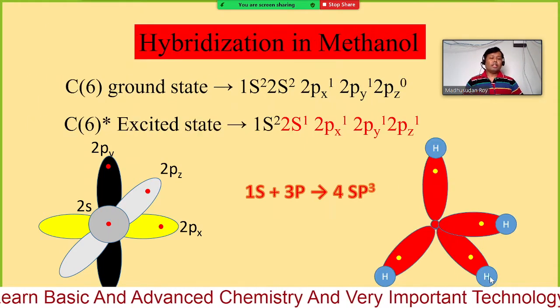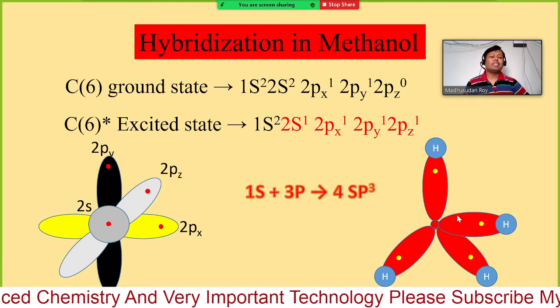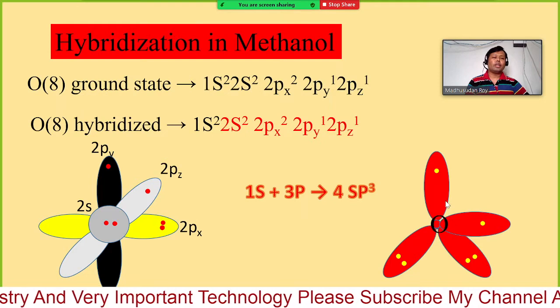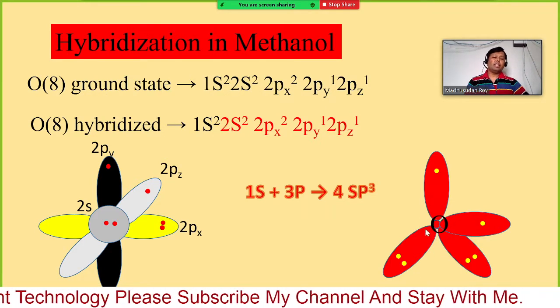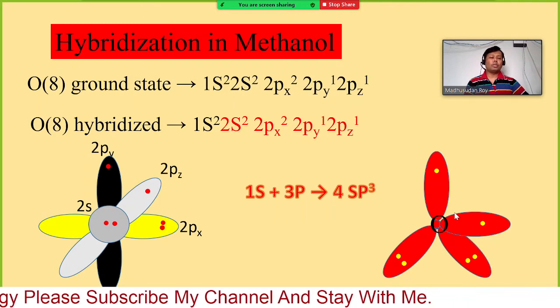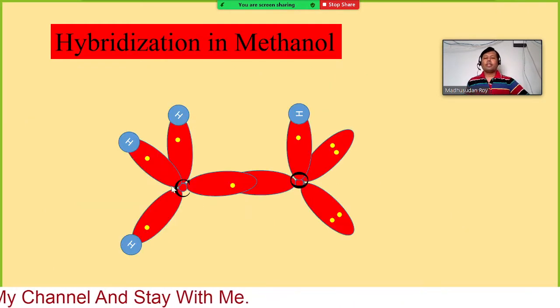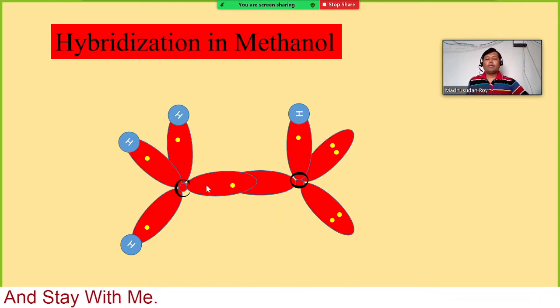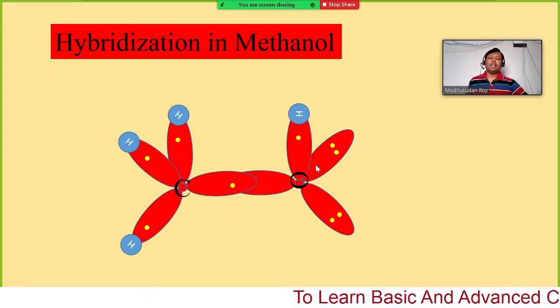Now this is our sp3 hybridized carbon and this is our sp3 hybridized oxygen. If they come close together, as already shown, the carbon has one electron in each of its orbitals, and this is our sp3 hybridized oxygen.